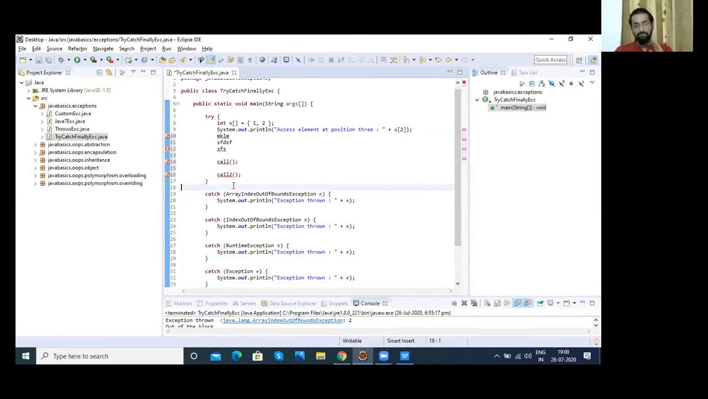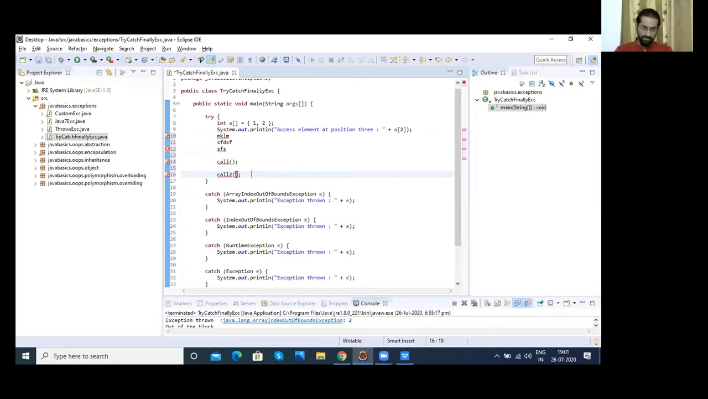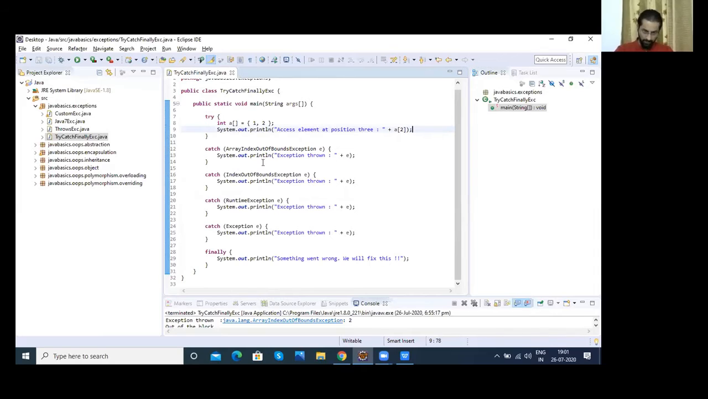To handle all the conditions that we expect, we need to have multiple catch blocks. Let's say this call can have a null pointer exception, or another call can have some other issue, let's say index out of bounds exception, or another call can have another issue. So multiple issues. Now if we want to handle all those issues, we have to catch all of them one by one.